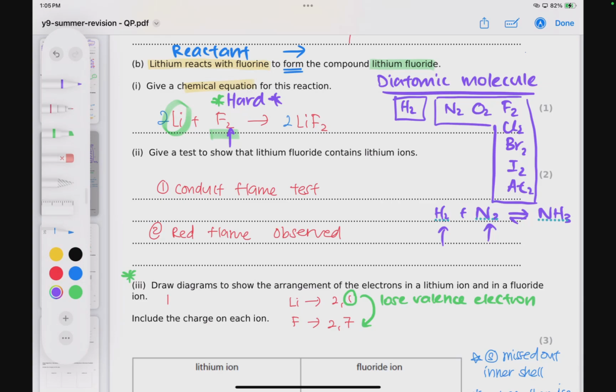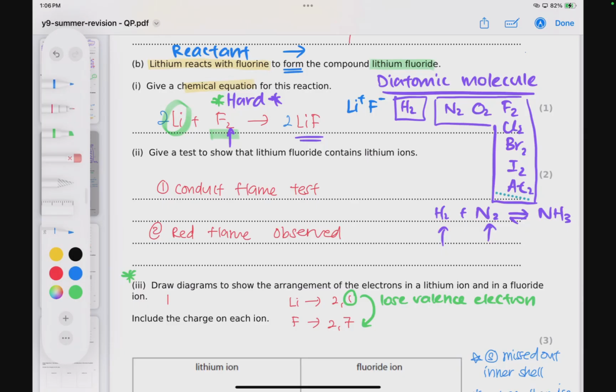Okay, so then how do we write LiF? Lithium is in group 1, fluoride is in group 7. Okay, oh, this shouldn't be the case. It shouldn't be LiF2, it should be just LiF.